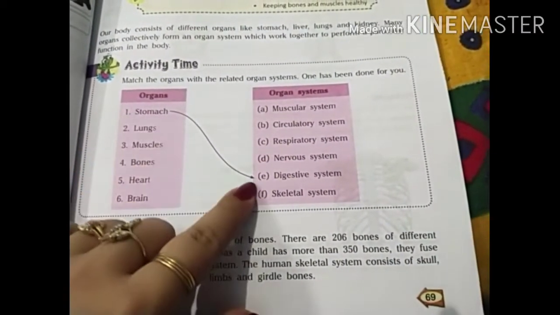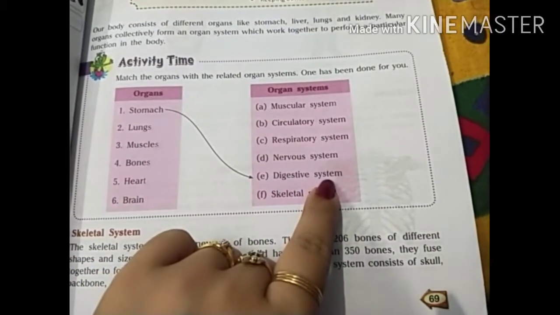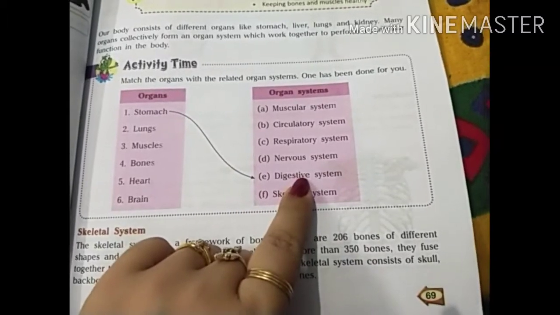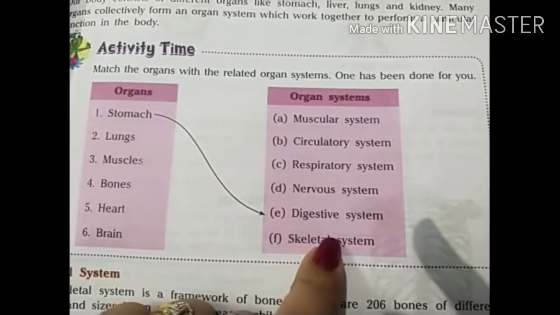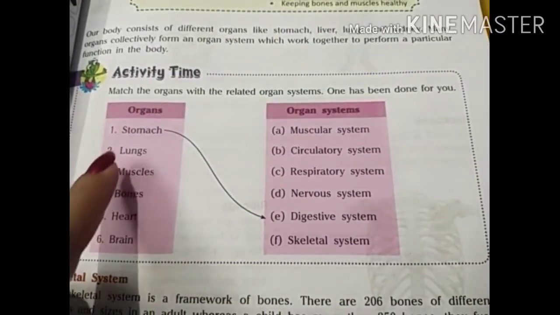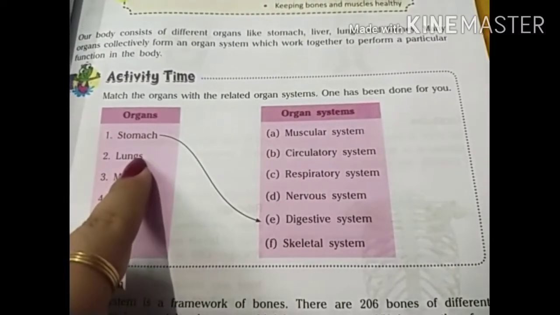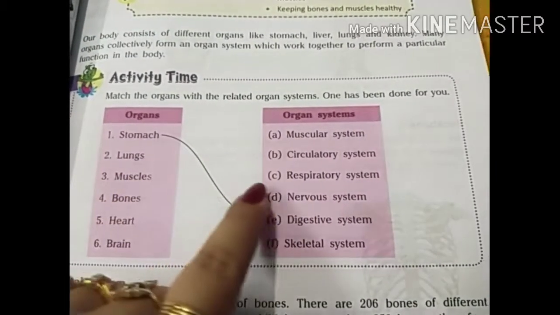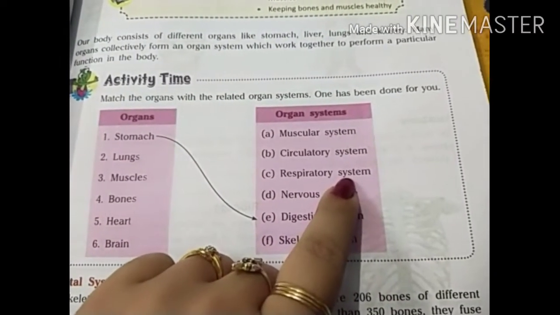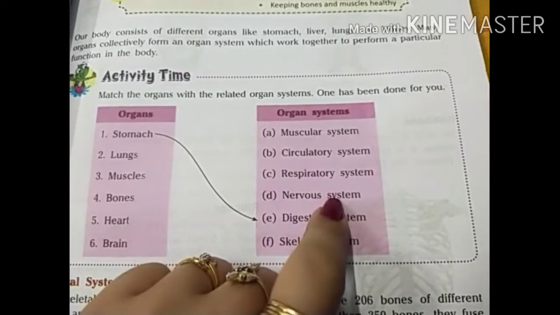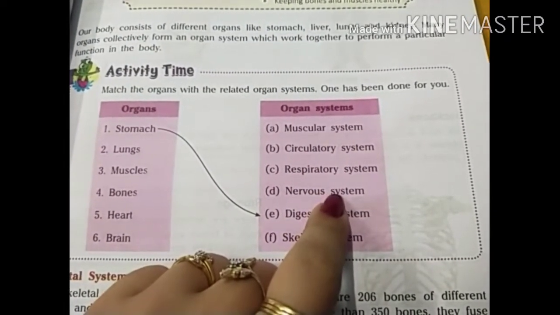Like the stomach, where the food goes, it is related to the digestive system. Food has to be digested. Similarly, lungs are organs related to the respiratory system, a system which contains lungs and nose and helps in respiration.